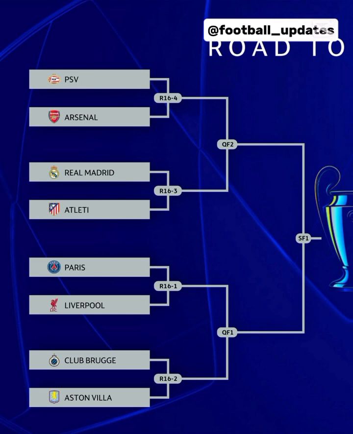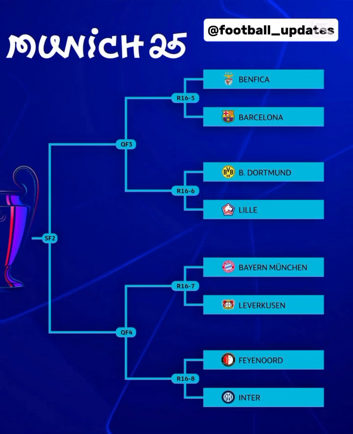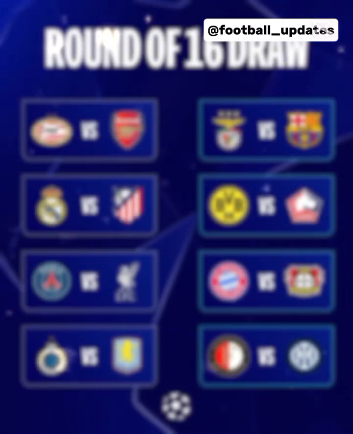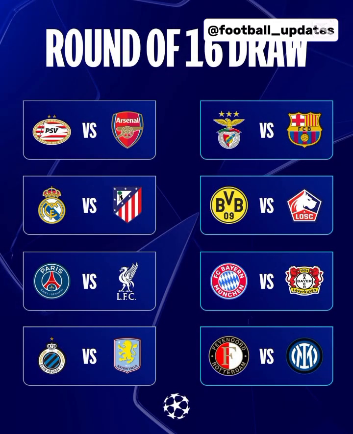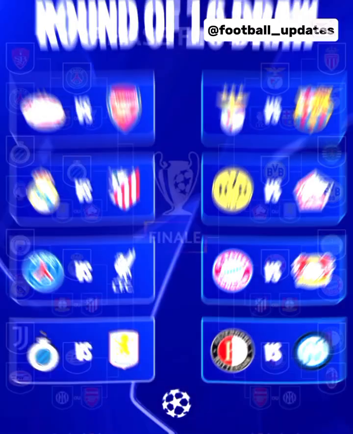The draw was made to determine the order of the matches, i.e. which team will host the first leg and which team the return leg, as all the potential opponents were known until the final. Liverpool will face Paris Saint-Germain in the Champions League last 16, while Arsenal take on PSV, as paths to European glory are put in place.